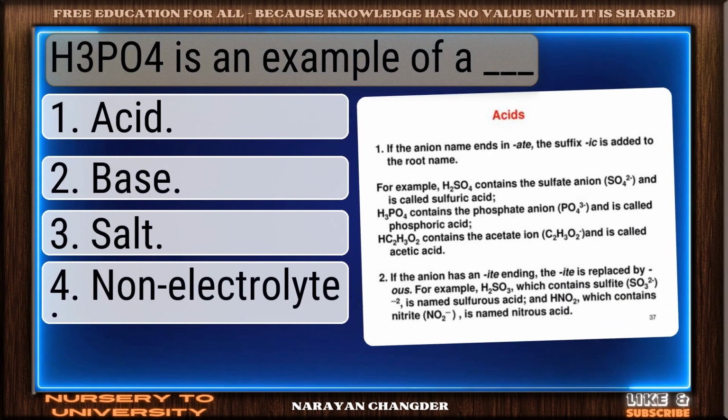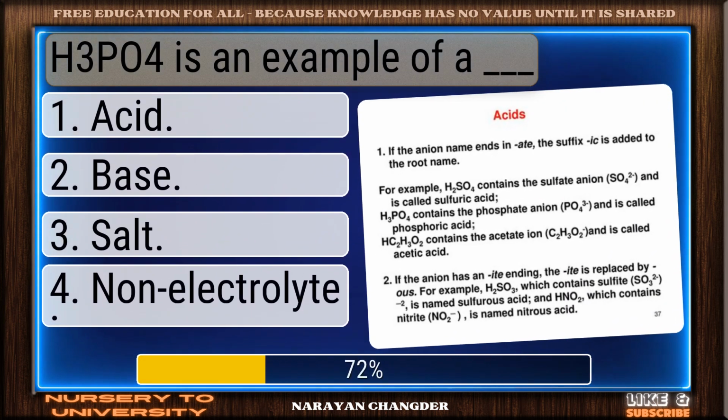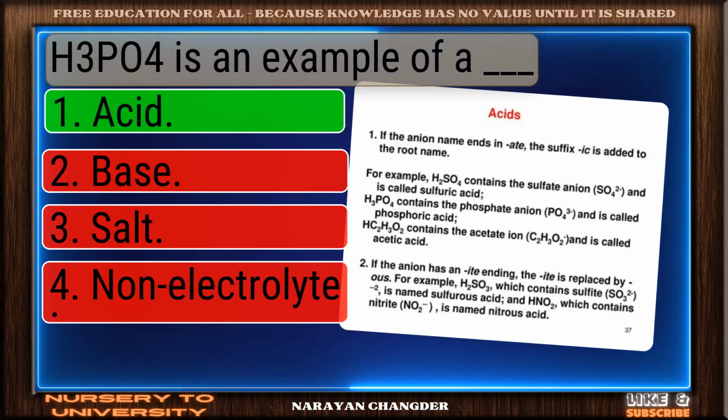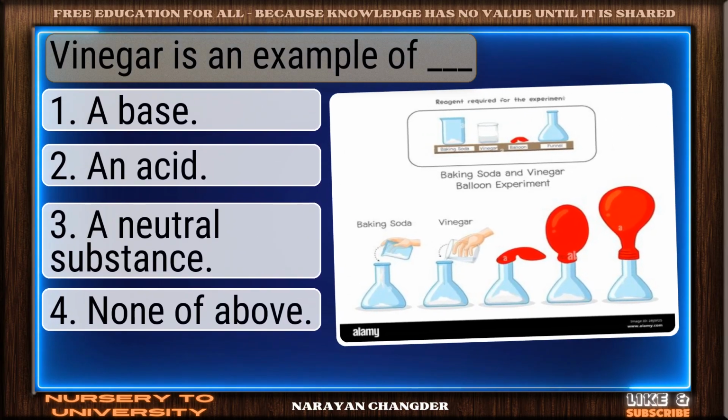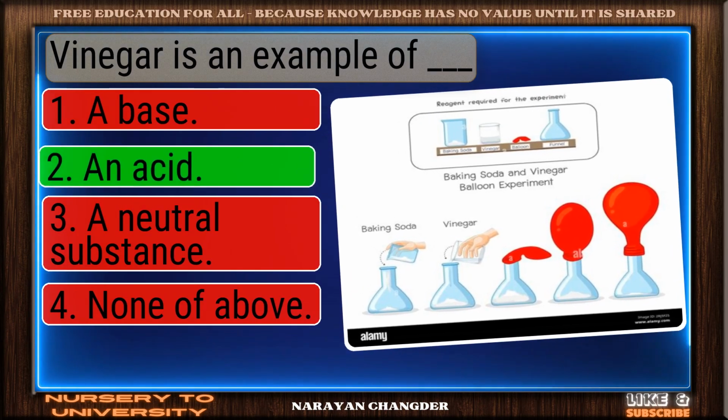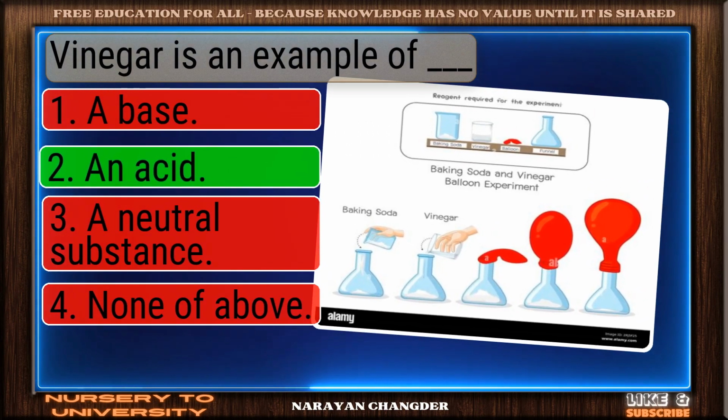H3PO4 is an example of a dash. On track. Acid is the correct answer. Vinegar is an example of dash. Solid response. An acid is a valid choice.